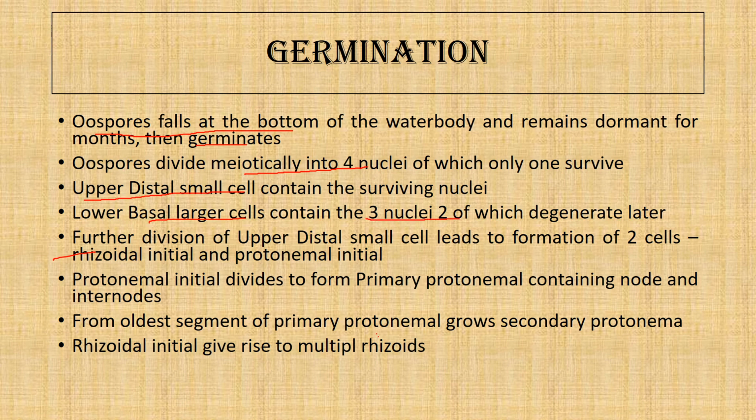It does not have any part in the formation of the protonema or any initials. So we will be dealing with the upper lenticular cell that gives rise to the protonema. The protonemal initial forms the primary protonema, and the rhizoidal initial forms the multiple rhizoids. From the primary protonema arises the secondary protonema, but that is for a later course of time. So this is all about germination of the Chara plant.